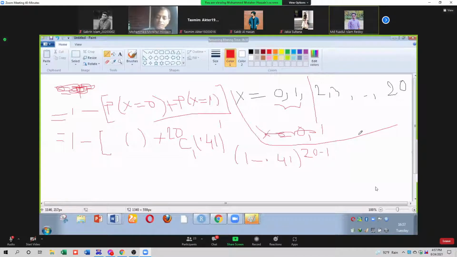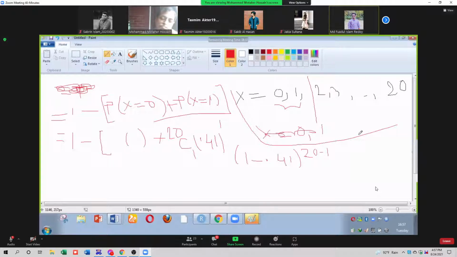Here, P of at least 2 have diploma. That means the minimum, that means P of x greater than or equal to 2. And we know the formula P of x greater than or equal to A plus P of x less than A equals 1. By this formula, we can get 1 minus P of x less than 2.